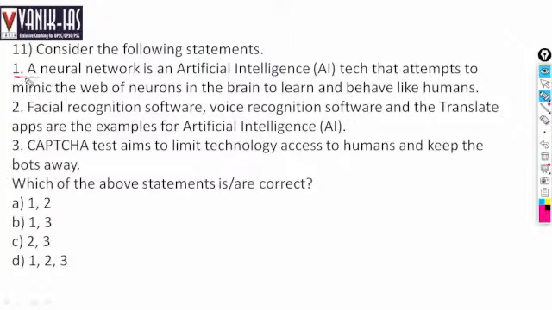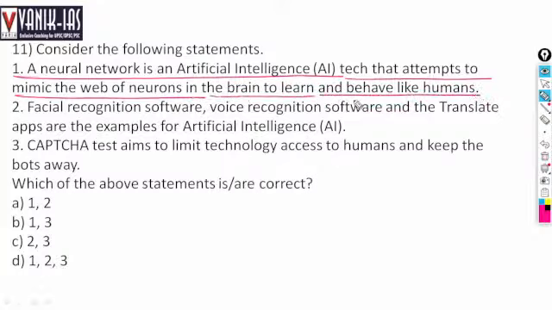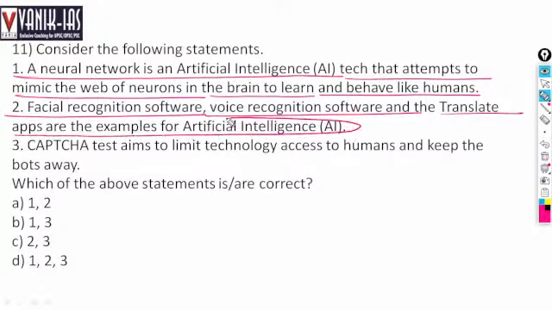A neural network is an artificial intelligence technology that attempts to mimic the way neurons work in the brain to learn and behave like humans. Facial recognition software, voice recognition software, and translate applications are examples of artificial intelligence. Yes, this is an example of artificial intelligence. Right?